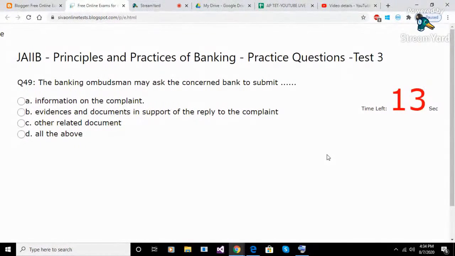Question 49. The banking ombudsman may ask the concerned bank to submit. Option A. Information on the complaint. Option B. Evidences and documents in support of the reply to the complaint. Option C. Other related document. Option D. All the above. Answer D. All the above.